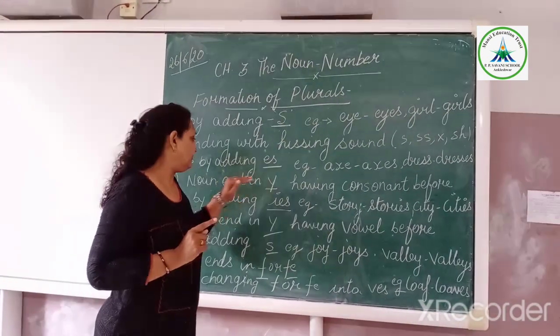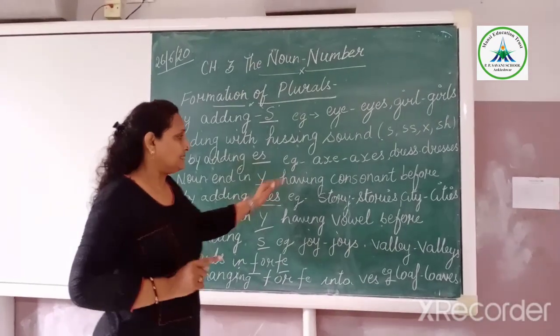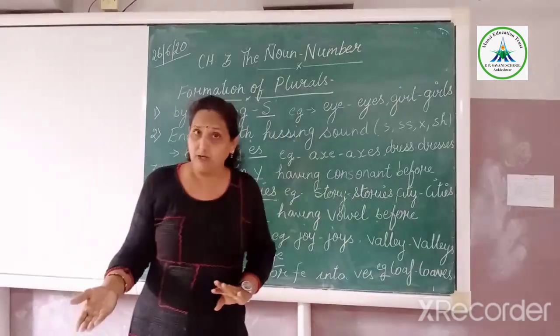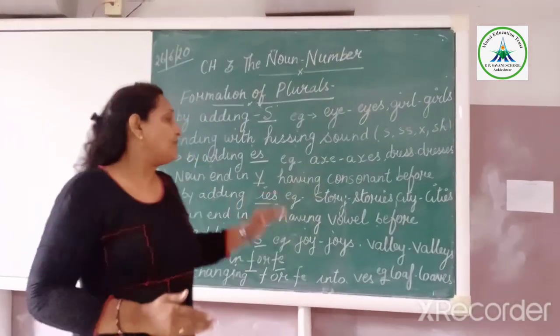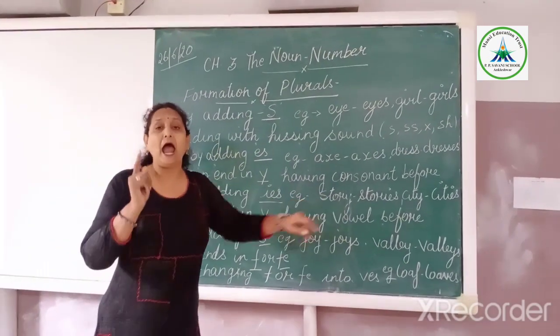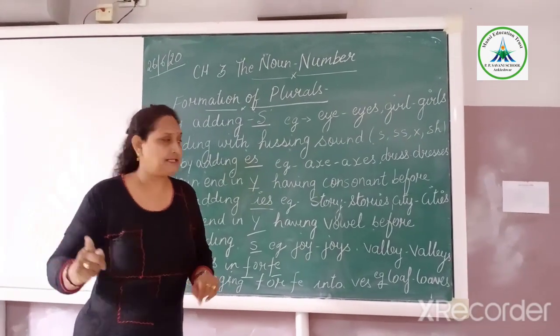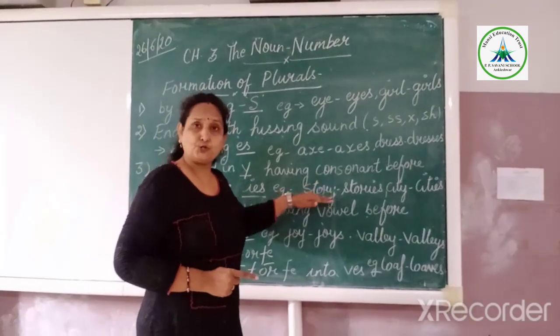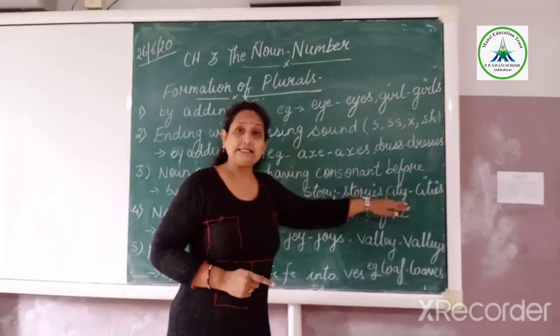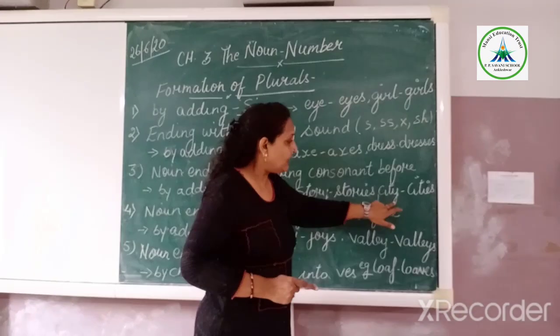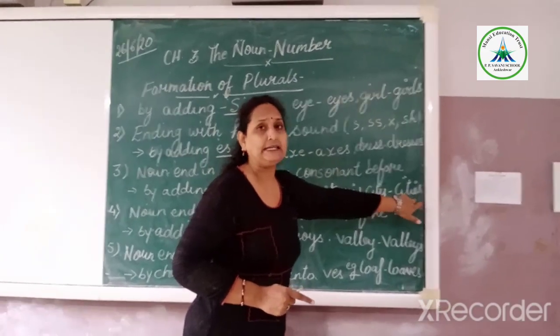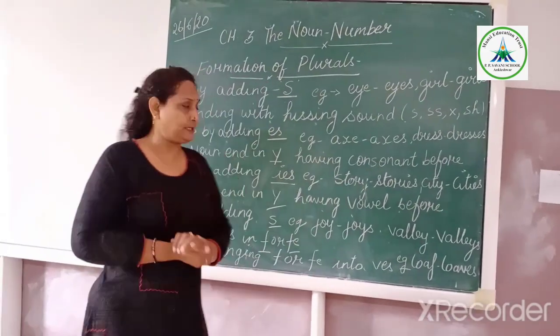If our word ends with Y and it is having a consonant before the Y, at that time, we will remove that Y and put IES. So here it becomes story, stories, city. Here also I have removed this Y and put IES, so it becomes cities.